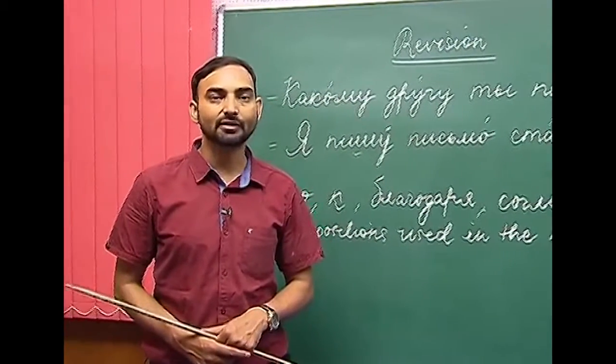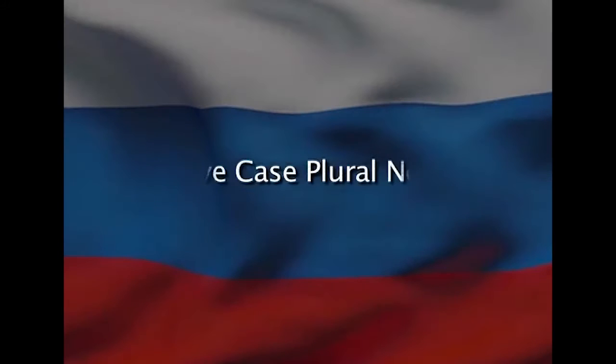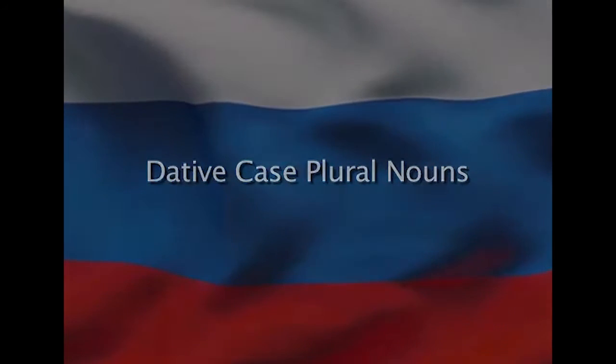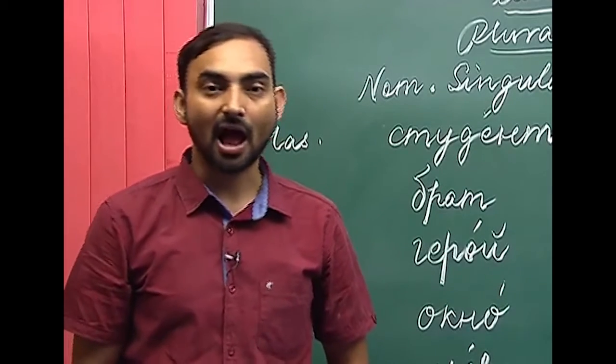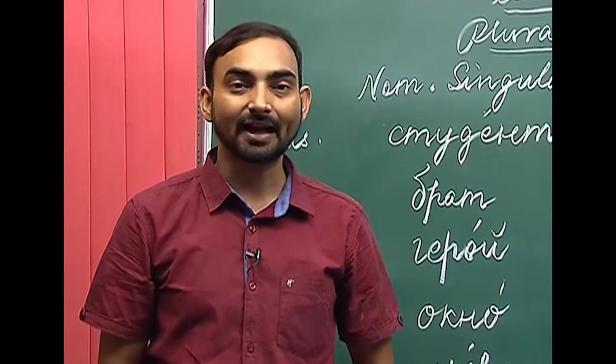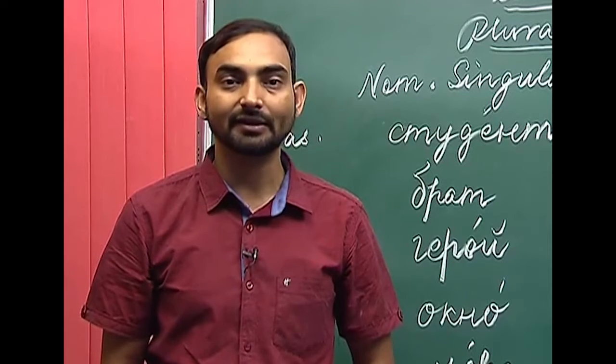So, let us move on to the topics that we are going to learn today. We have already discussed how singular nouns, pronouns, adjectives decline in the dative case. Now, we will look at the plural nouns and their declension in the dative case.